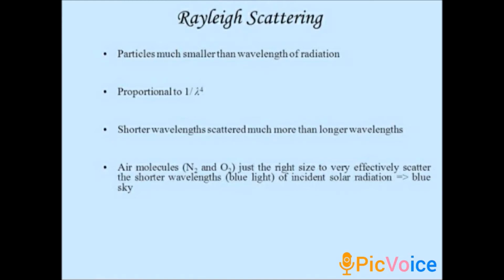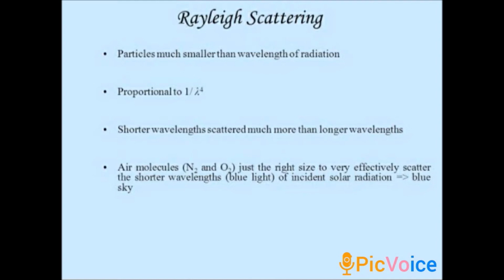So the first scattering is Rayleigh scattering. It is the scattering of sunlight. In our Earth atmosphere, many atoms and molecules are present. The scattering of sunlight by the atoms and molecules which are present in the gases of the Earth atmosphere is known as Rayleigh scattering.